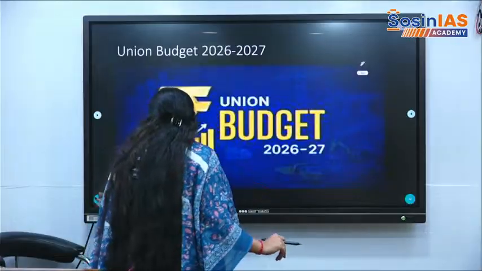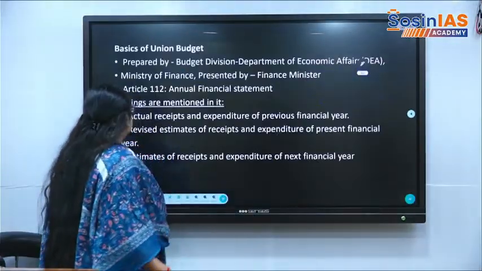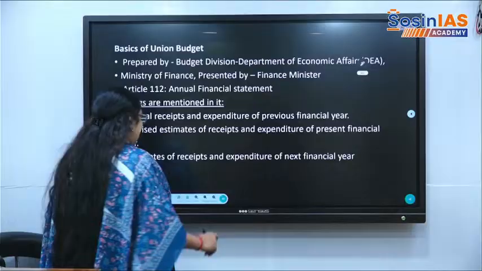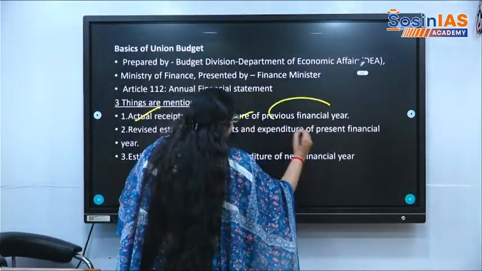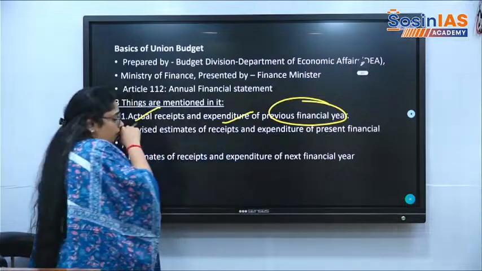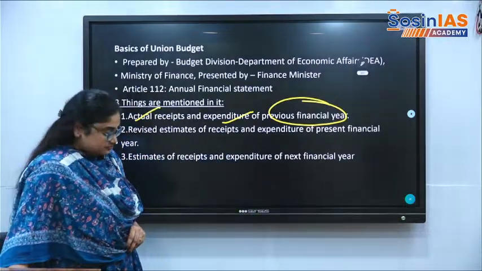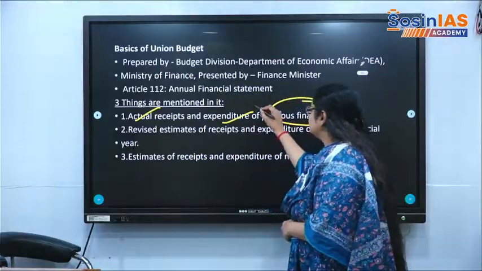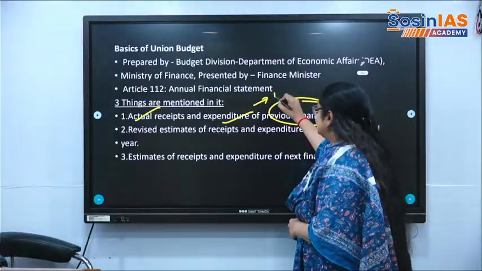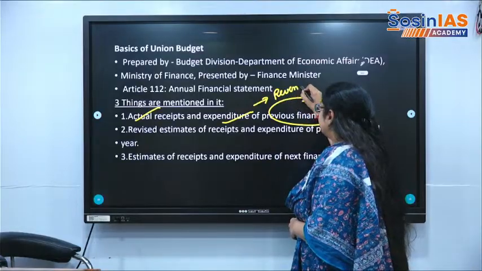Apart from that, we need to understand that the budget deals with actual receipts and expenditure of the previous financial year. Receipts means revenue receipts.